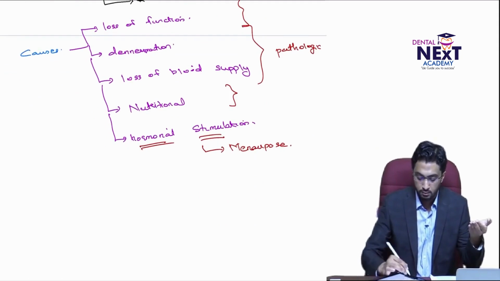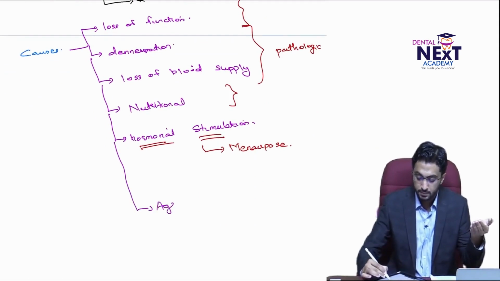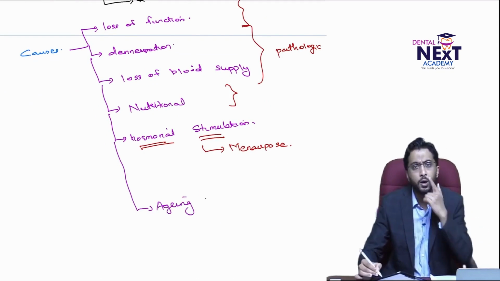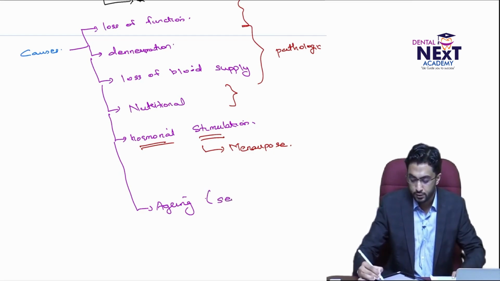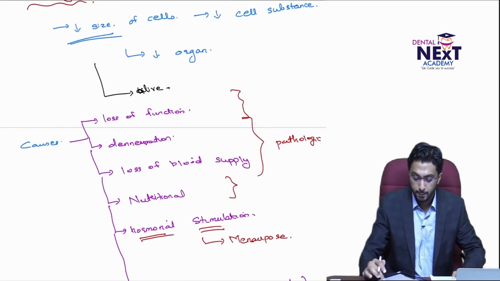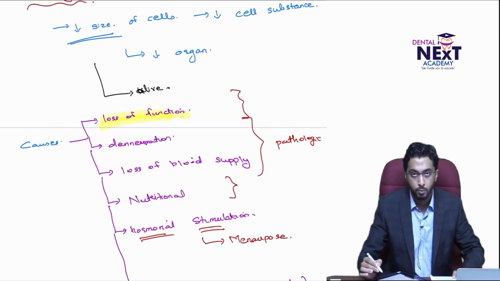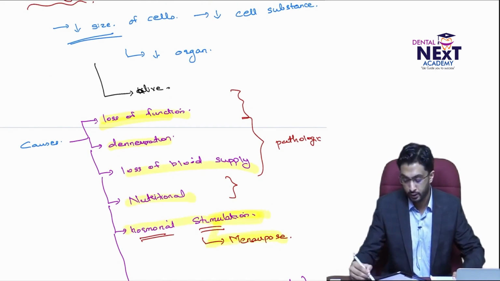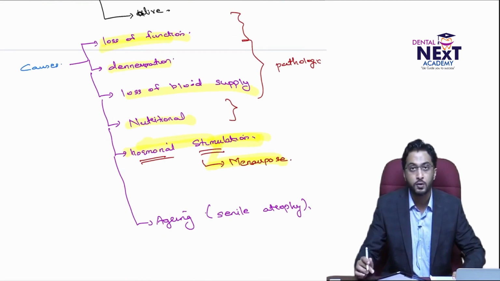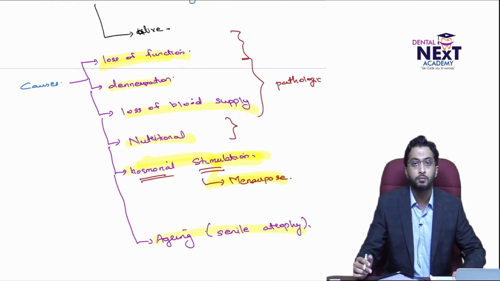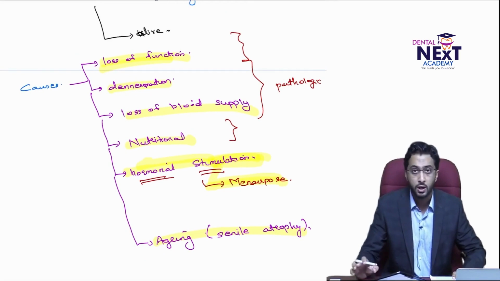One more thing due to which this happens is aging. Aging is physiologic, not pathologic, and it has a separate term, senile atrophy. So what are they? Loss of function, such as immobilization of a fractured limb, denervation, loss of nerve supply, loss of blood supply, no nutrition, and no hormonal stimulation. Very important, this happens in menopause, which is a physiologic atrophy. Again, aging is another example of physiologic atrophy. The rest are all pathologic atrophy.